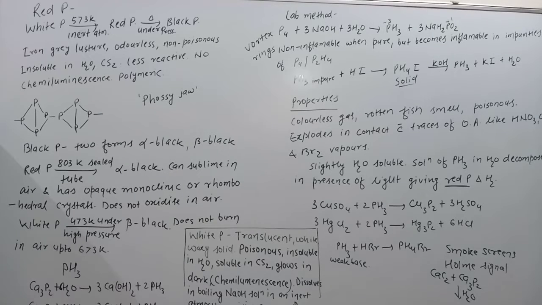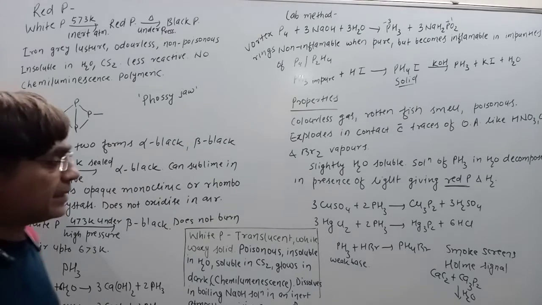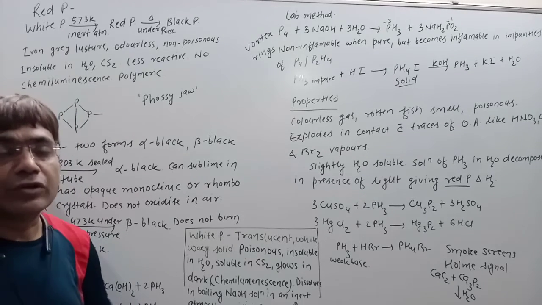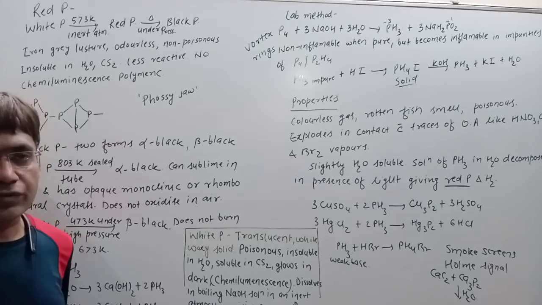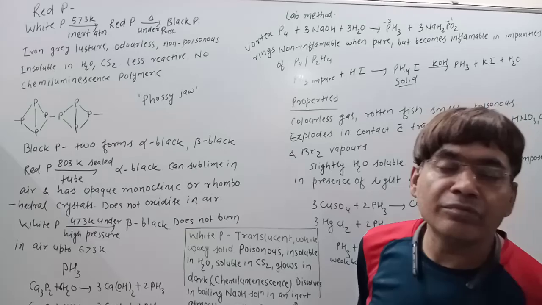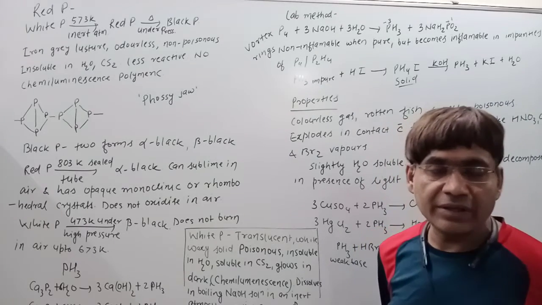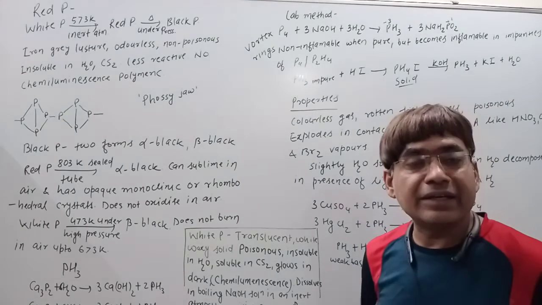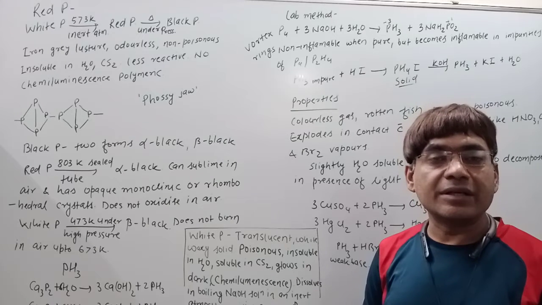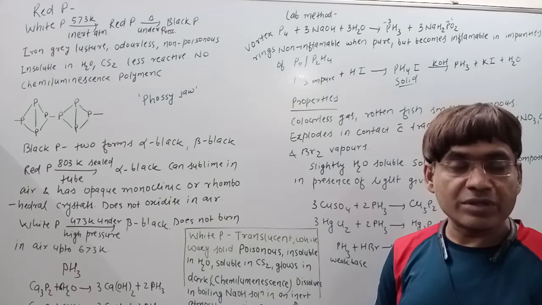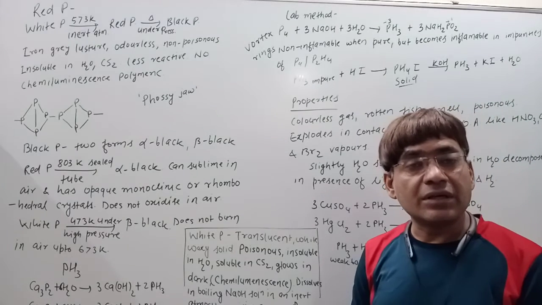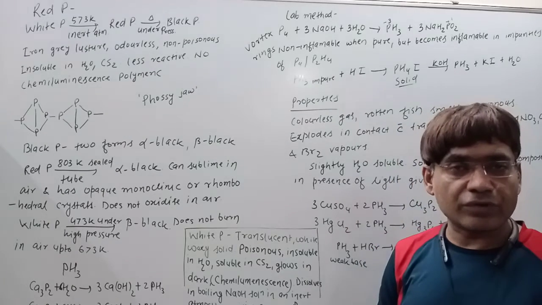So after finishing off nitrogen and its compounds in the nitrogen family, now we are shifting to the next element, that is phosphorus. Phosphorus exists in many allotropic forms, out of which the important ones are white phosphorus, red phosphorus and black phosphorus.